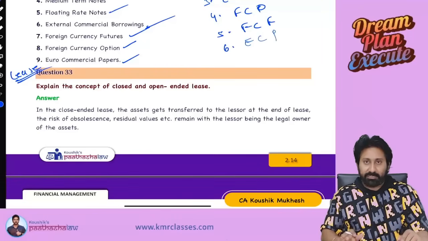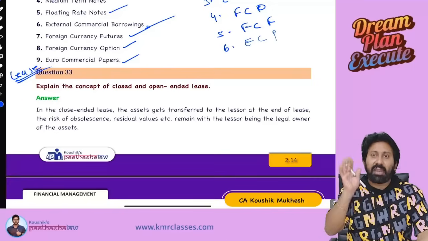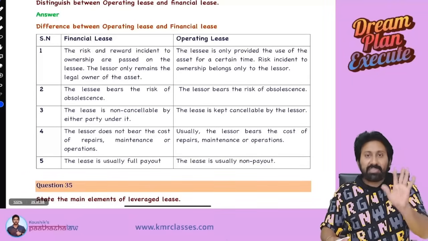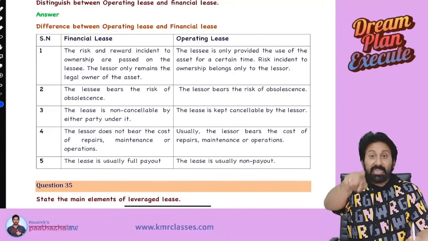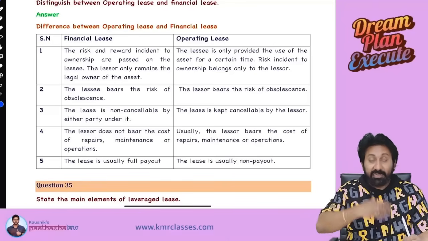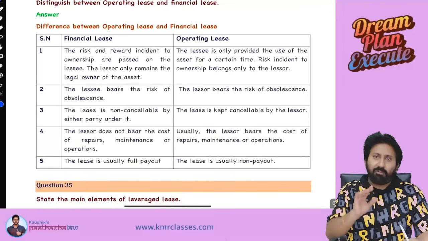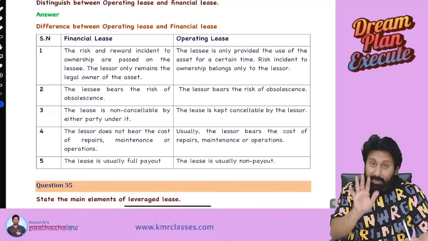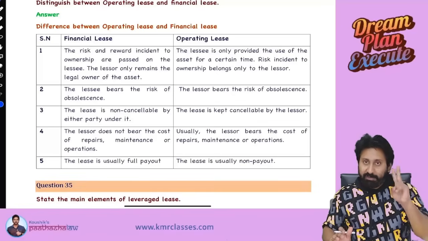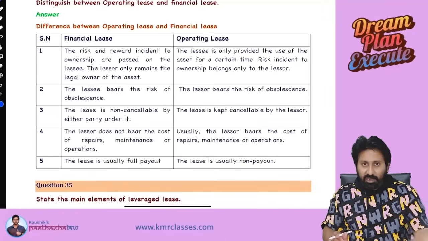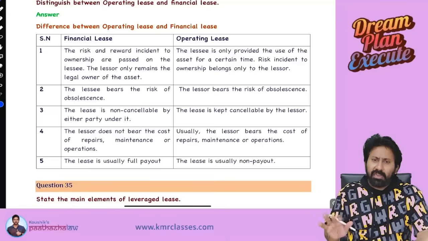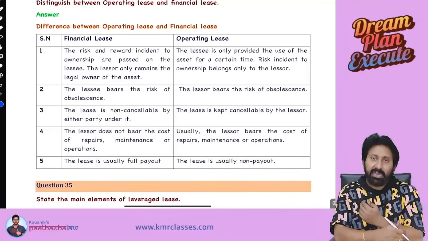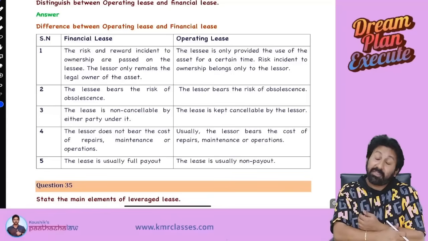In lease there are two types. One is operating lease, another one is finance lease. Let us first see the differences between both of them. Finance lease means you are the lessor, you purchased the asset, and I am the lessee, taking the asset on lease. Normally, you are the owner of the asset, so you will claim depreciation. I will not claim depreciation, but that depends on the agreement between the two parties. Normally the lessor will be the owner, and the lessee will be the person taking it on rent. But in a finance lease, there is a great thing that happens.